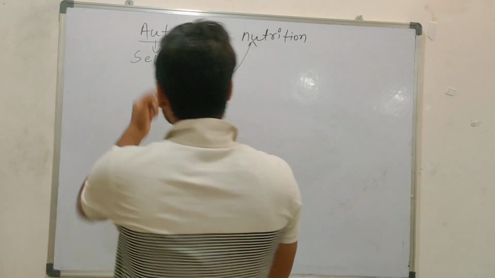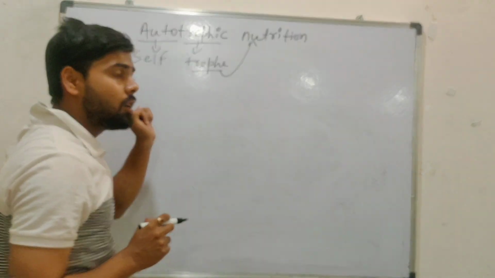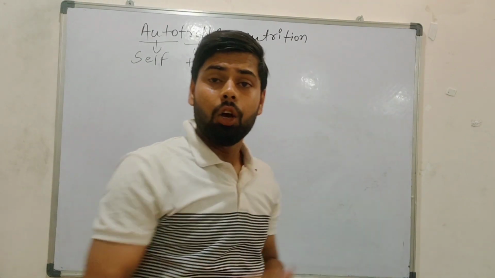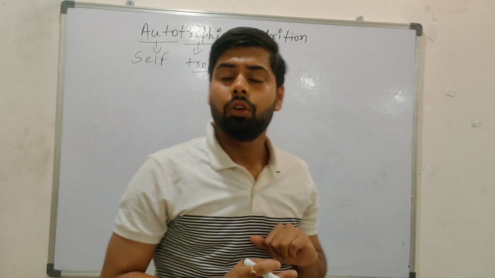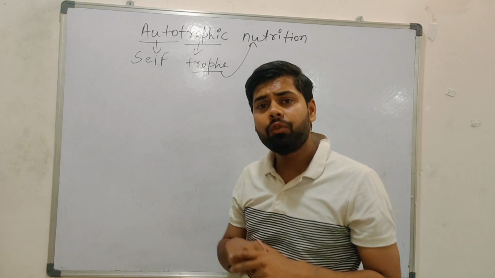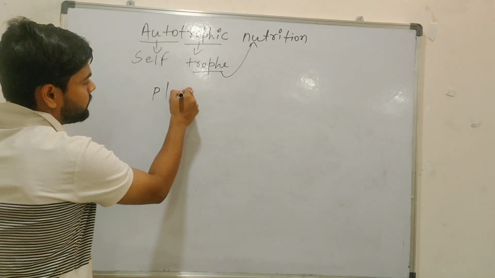So basically it is talking about self nutrition. The one who prepares their own food, we call autotrophic. Who makes their own food? The answer is plants.